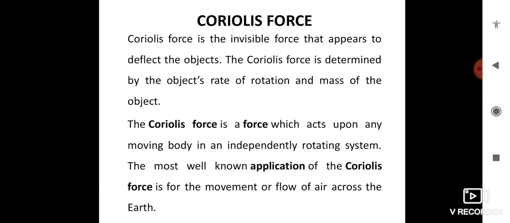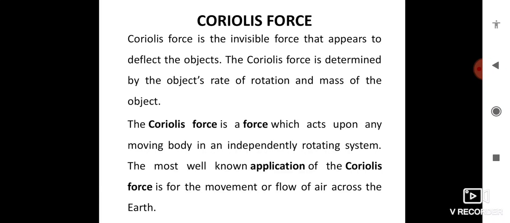This is for a 2 marks question. Define Coriolis force and give examples. You can define it by the relation Fc equals minus 2m omega cross v. That is the expression for Coriolis force. And examples like erosion of river banks in case of a river flowing from north direction to south direction. And another important factor is formation of cyclones.